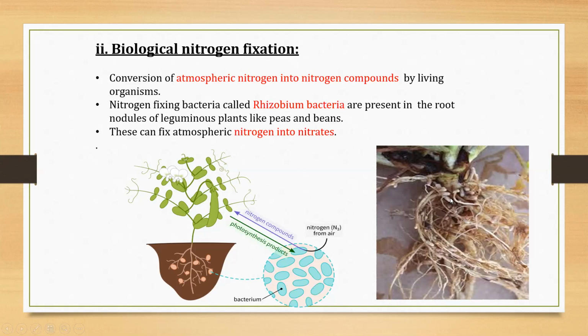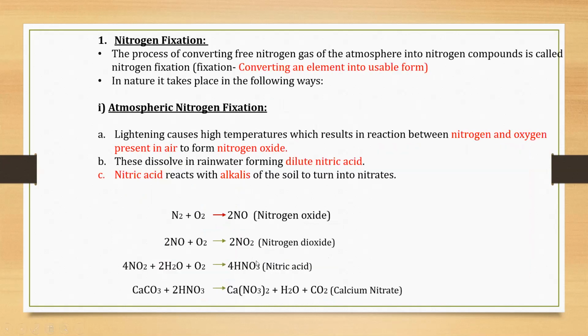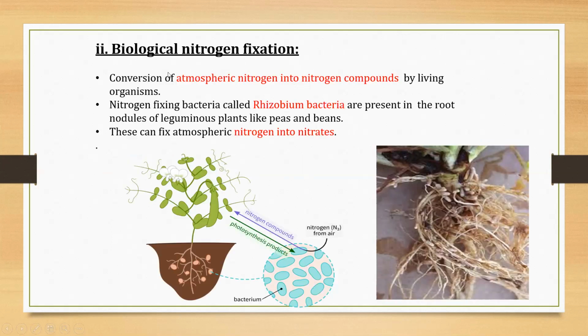In this picture, you can see this white color structure. They are called root nodules. And inside those root nodules, rhizobium bacteria are present. These bacteria are also called nitrogen fixing bacteria. What do these bacteria do? They absorb the atmospheric nitrogen and then they fix it in the soil, or they convert it into nitrates. The product of atmospheric nitrogen fixation was calcium nitrate. Same is the product of biological nitrogen fixation, that is nitrate.